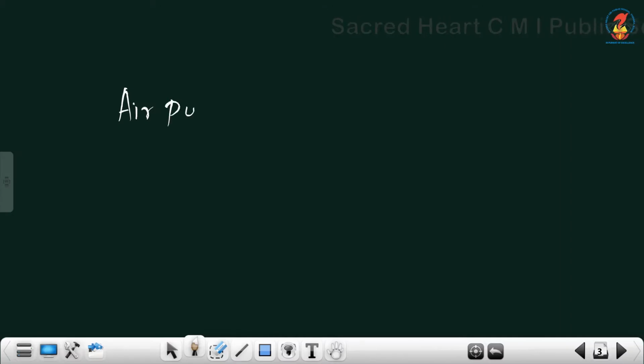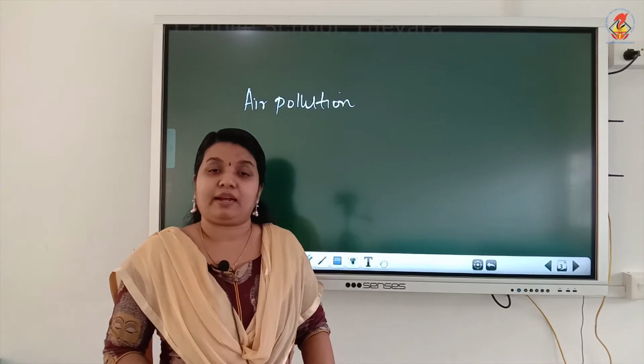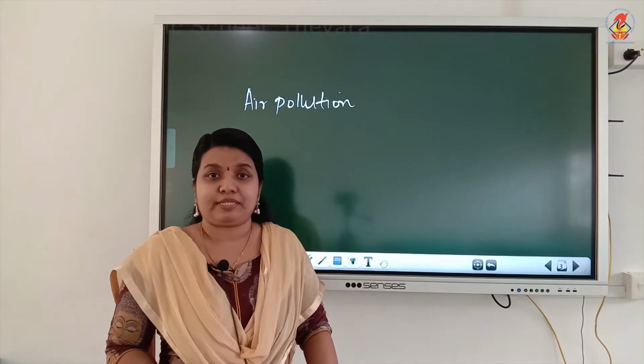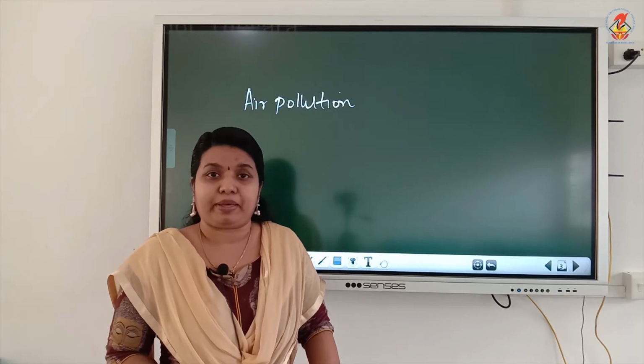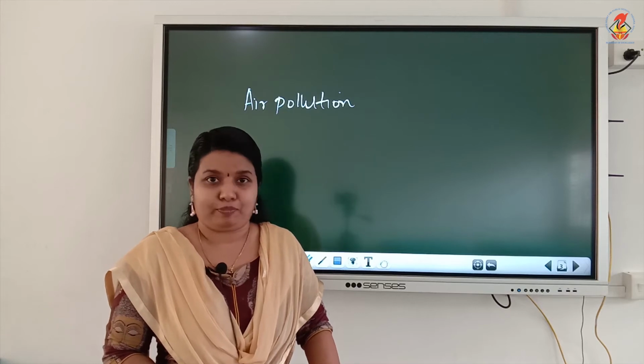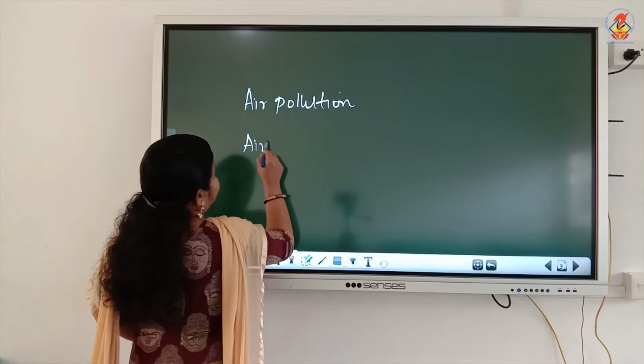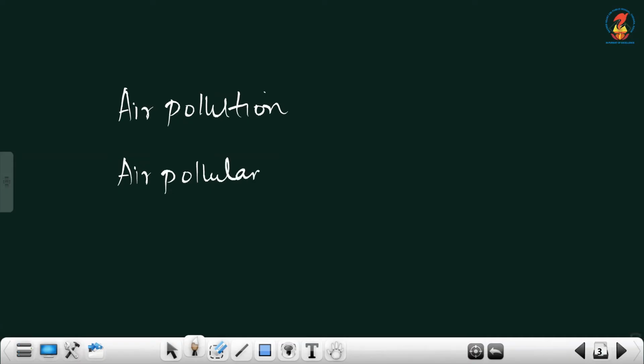What is air pollution? Contamination means mixing up with unwanted substances. The contamination of air with unwanted substances which have harmful impacts on both living and non-living things is known as air pollution. And the substances that pollute the air are known as air pollutants.